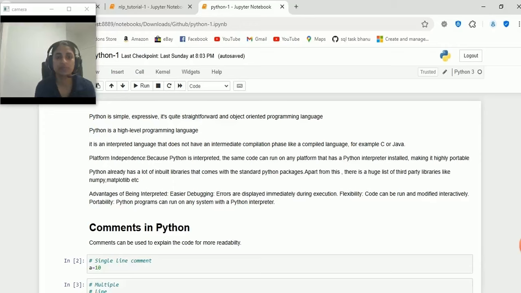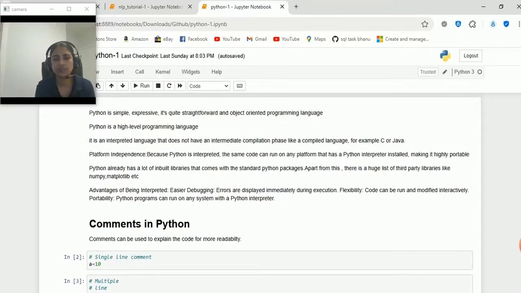Okay, so there are two types of comments: single line comments and multiple line comments. Single line comments start with a hash. Then we can write the comments. For multiple line comments, we can use a hash for each line, and also we can use single quotes or double quotes. Only thing is that we need to give three quotes at the first and as well as the last. Okay, so I can show that one.